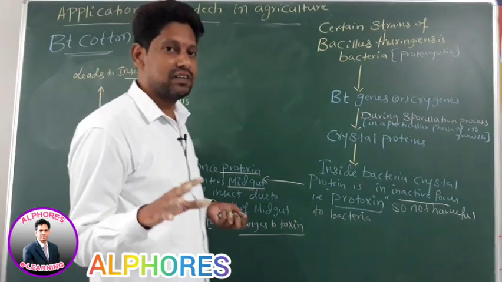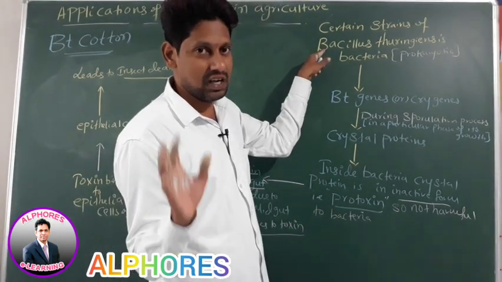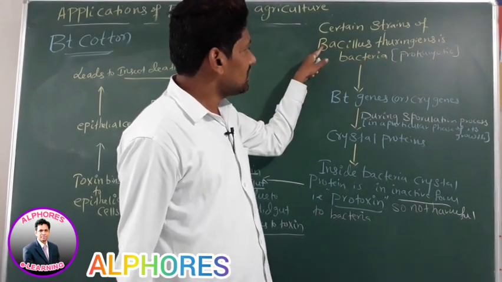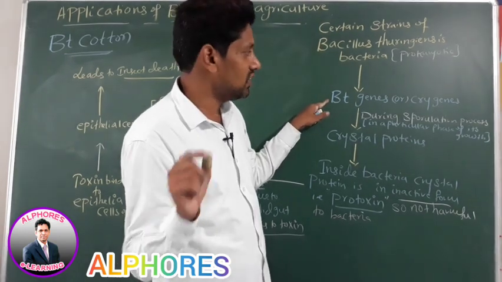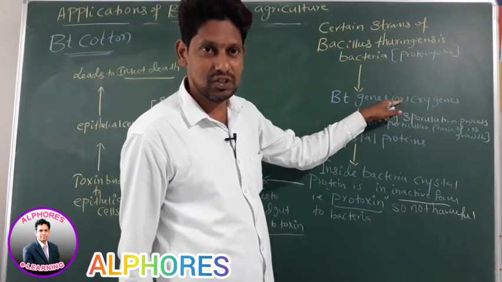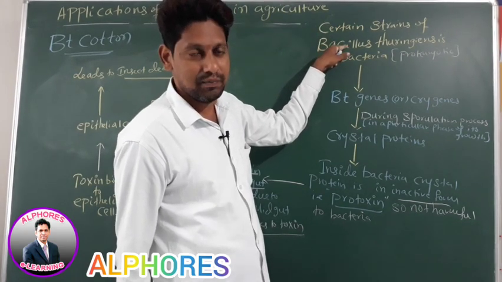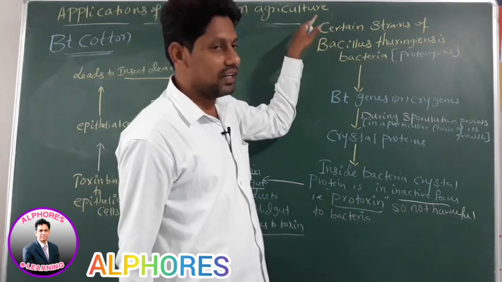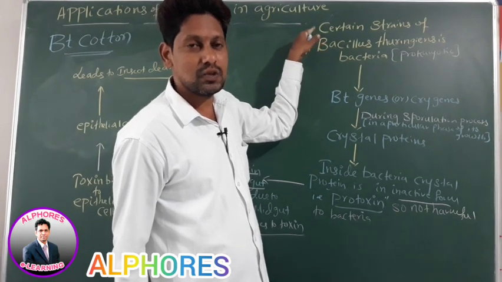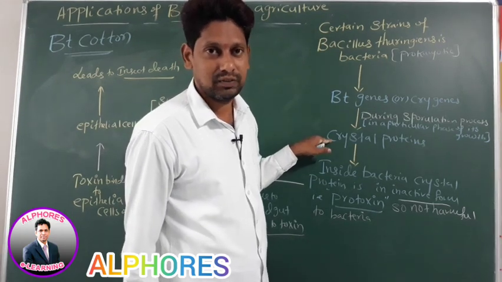This concept is very, very important. Listen carefully. Bacillus thuringiensis is a bacteria, a prokaryotic organism. This bacteria has Bt genes or cry genes. Certain strains of Bacillus thuringiensis, in a particular phase of their growth, that is during the sporulation process, produce crystal proteins.